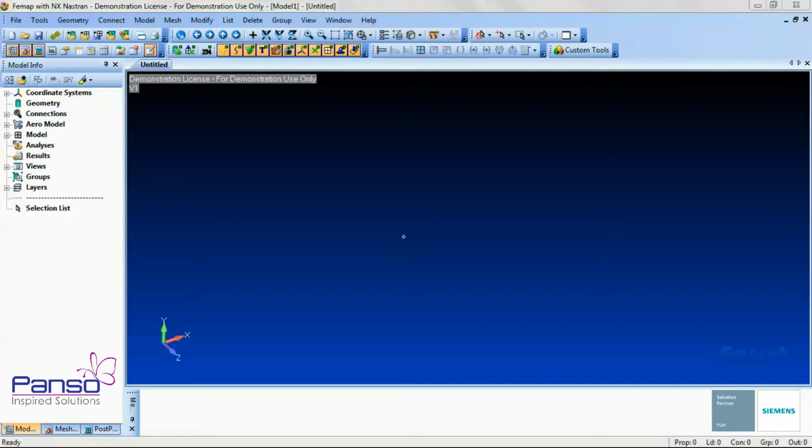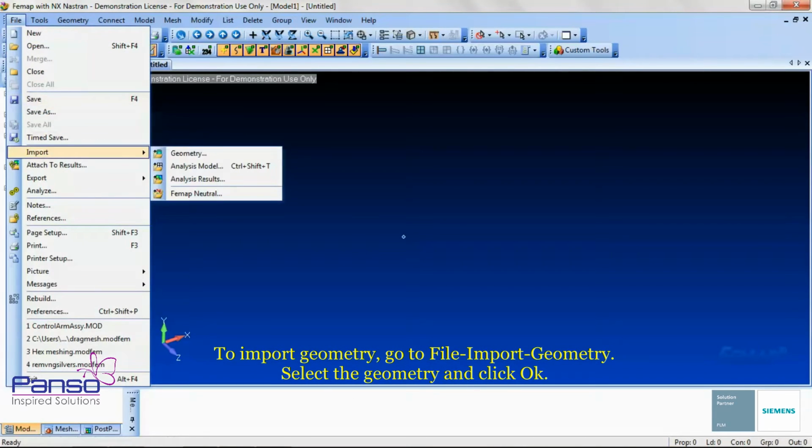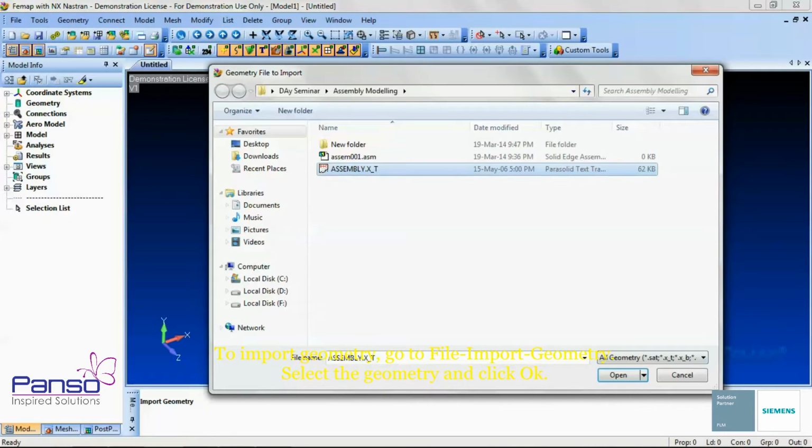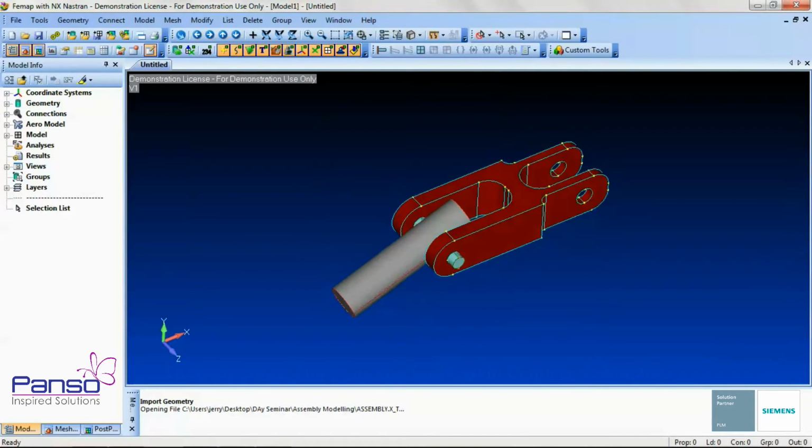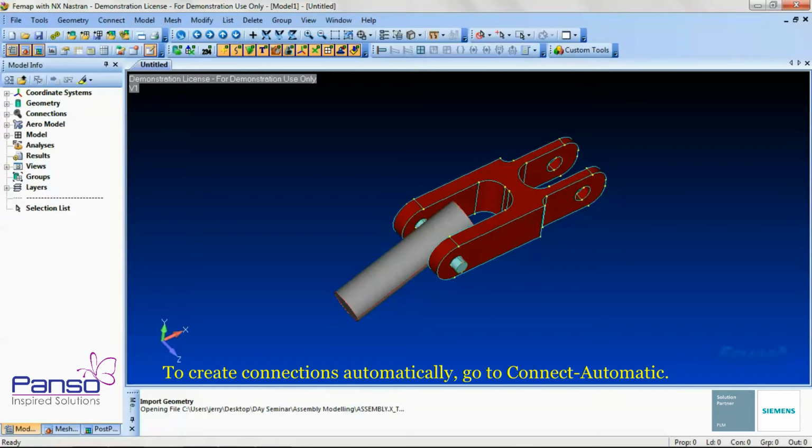To import geometry, we go to File, Import, Geometry. We import the Parasolid file. In the Solid Model Read Options dialog box, click OK. Now, we will be creating connections between the different parts of the assembly.